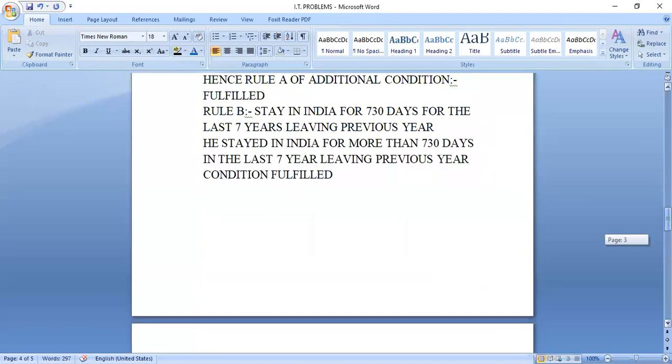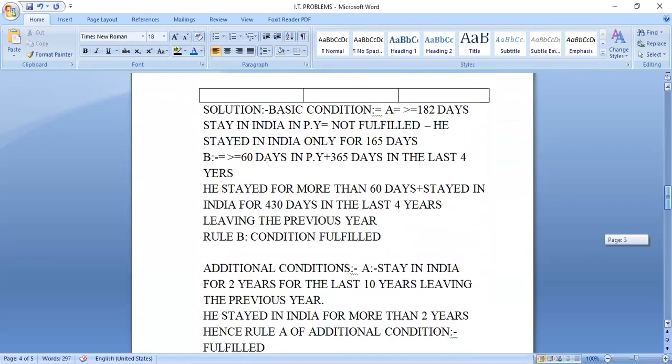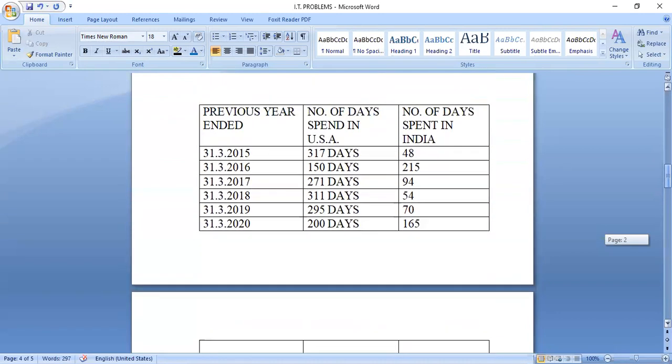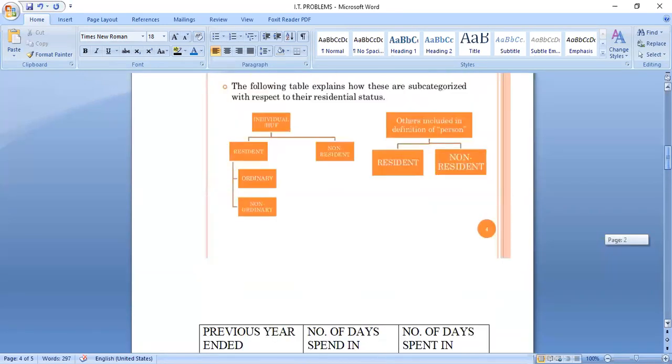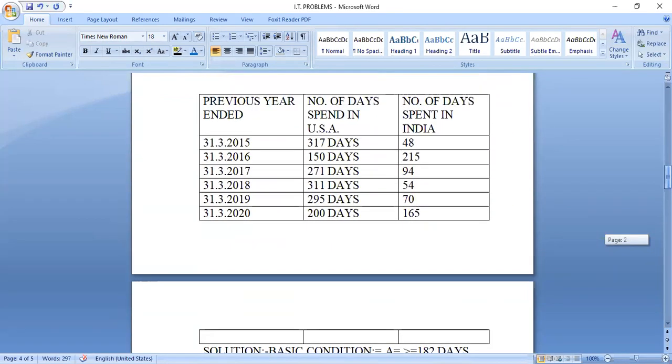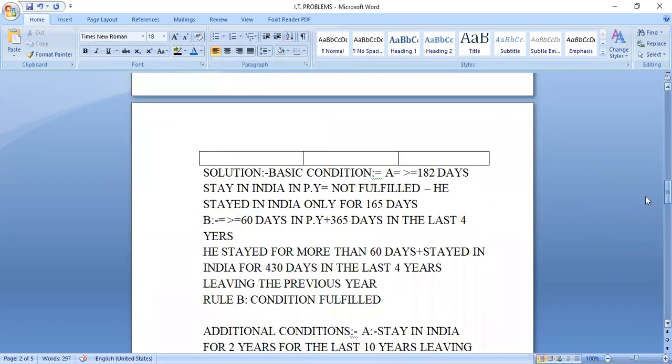So you can copy this and post it in the Moodle. I'll extend the date till tomorrow. First, you need to write this table. How many days are spent in India? You have to prepare another table. You have to calculate the number of days in India from 2015 to 2020. Then write everything, rule A and rule B separately.